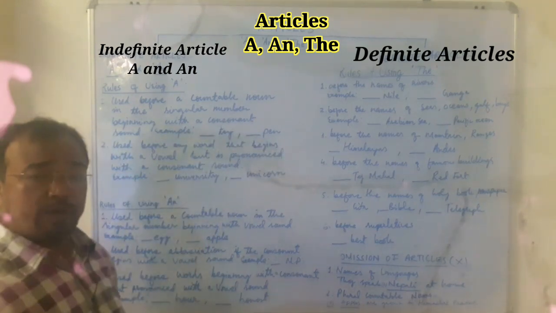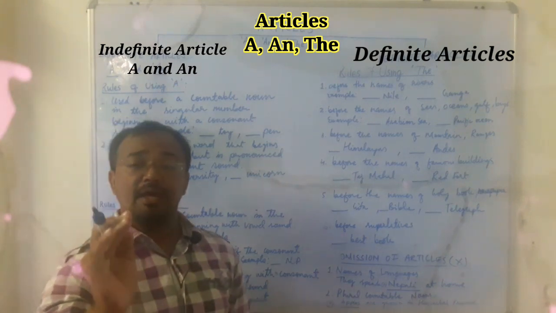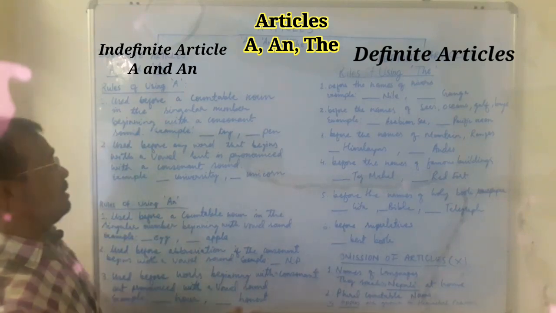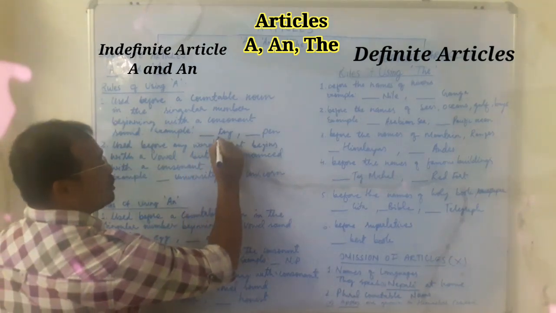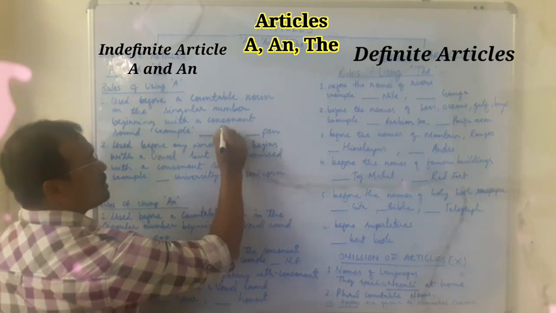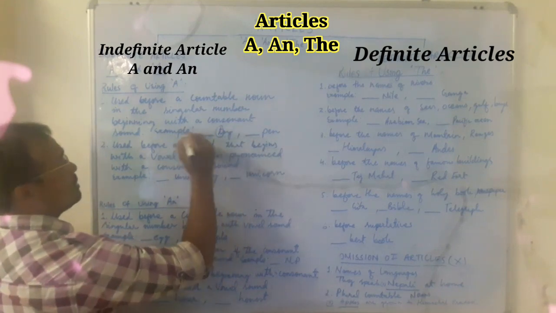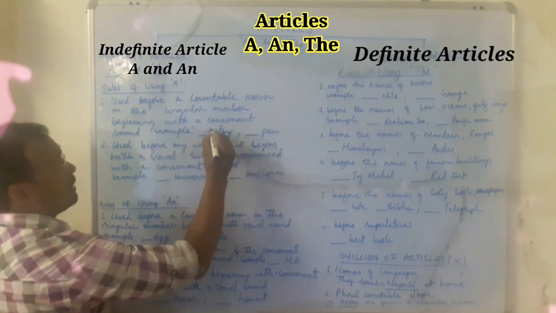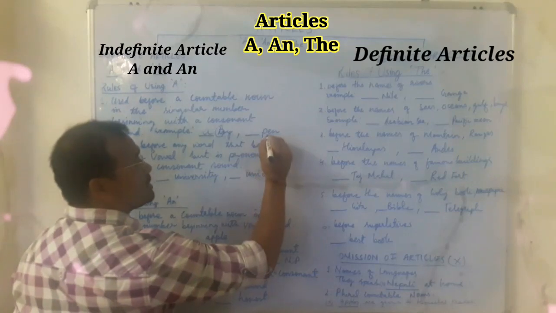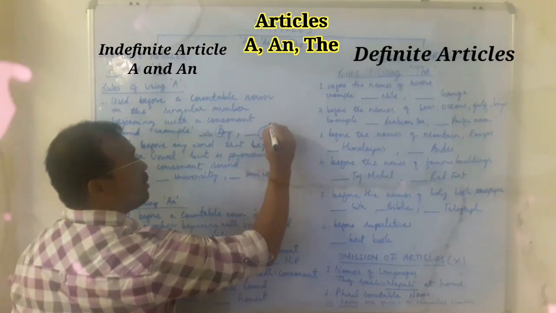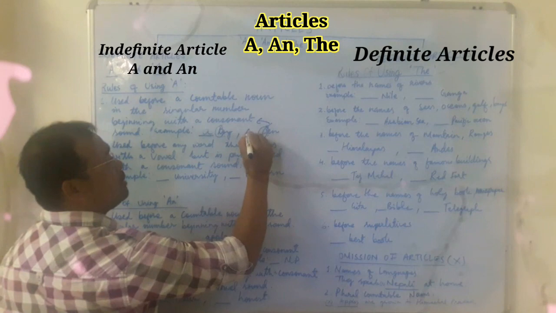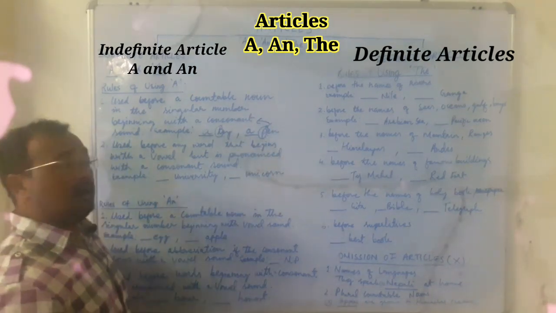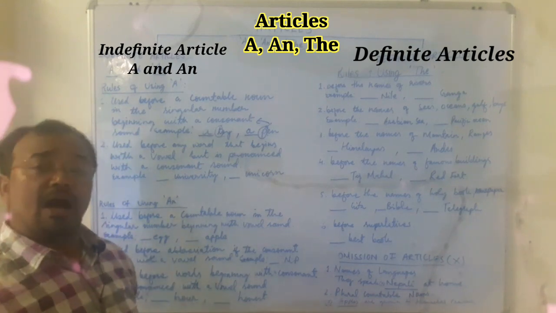Now consonant sounds you know very well, other than a, e, i, o, u, they all refer to consonant sounds. For example, the word toy, t is a consonant sound, so for rule number one you will use a toy. Another one you can see here, pen, p is also a consonant, so here also you can use a pen. In this way you can complete rule number one and fill in the blanks in the articles.